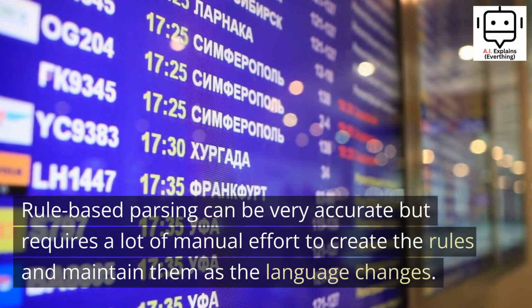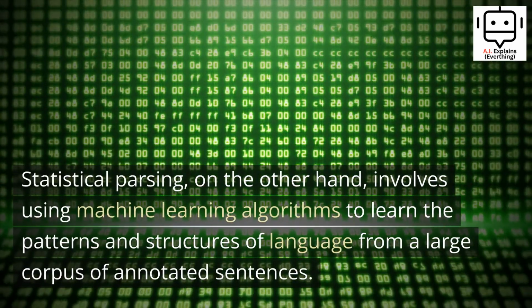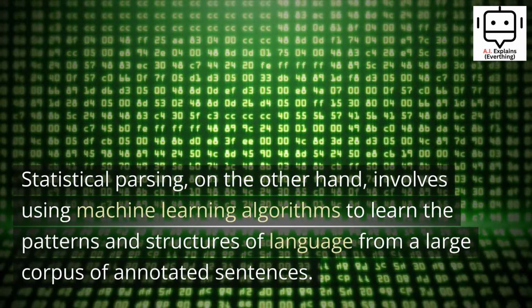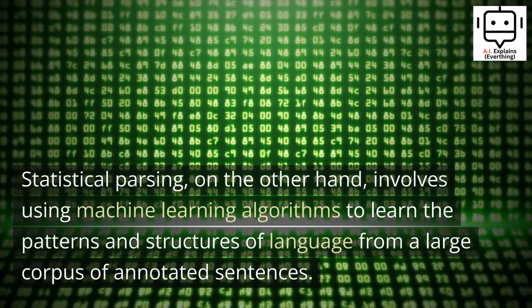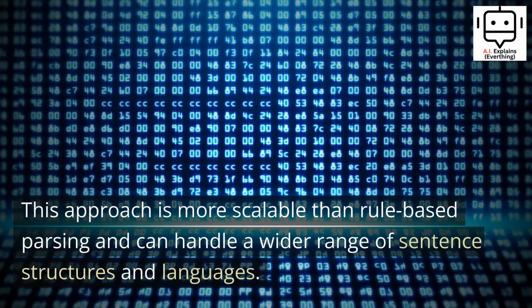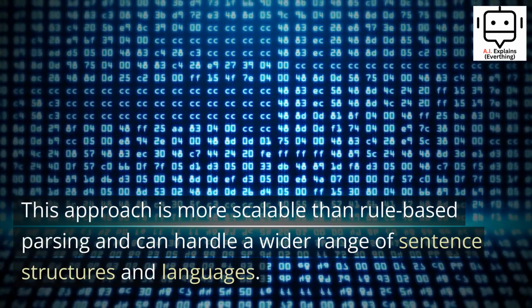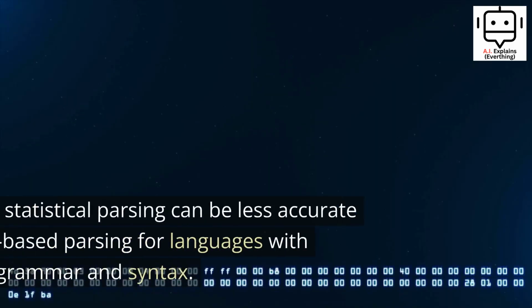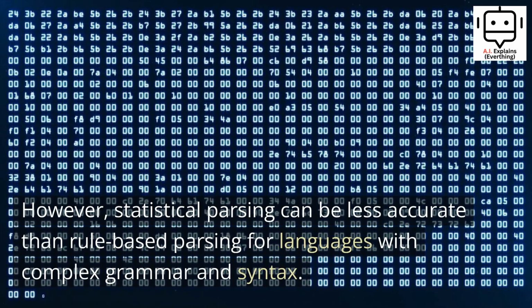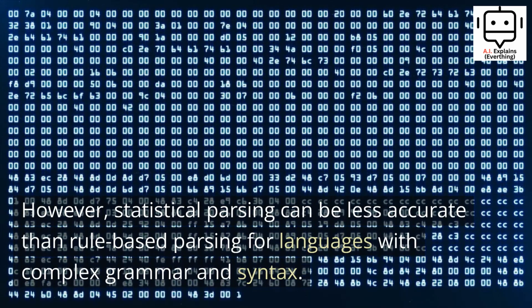as the language changes. Statistical parsing, on the other hand, involves using machine learning algorithms to learn the patterns and structures of language from a large corpus of annotated sentences. This approach is more scalable than rule-based parsing and can handle a wider range of sentence structures and languages. However, statistical parsing can be less accurate than rule-based parsing for languages with complex grammar and syntax.